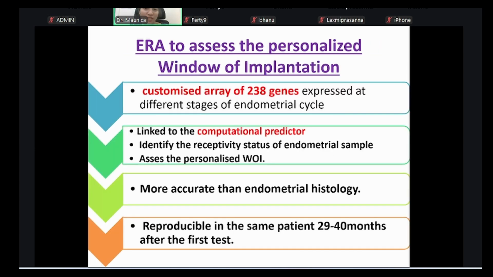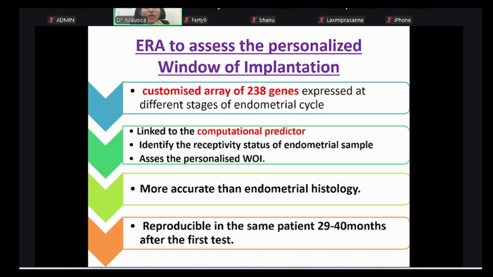So it's a customized array of 238 genes expressed at different stages of the endometrial cycle. ERA is linked to a computational predictor identifying the receptivity status of the endometrial sample, and it will assess and give the personalized window of implantation in that lady.